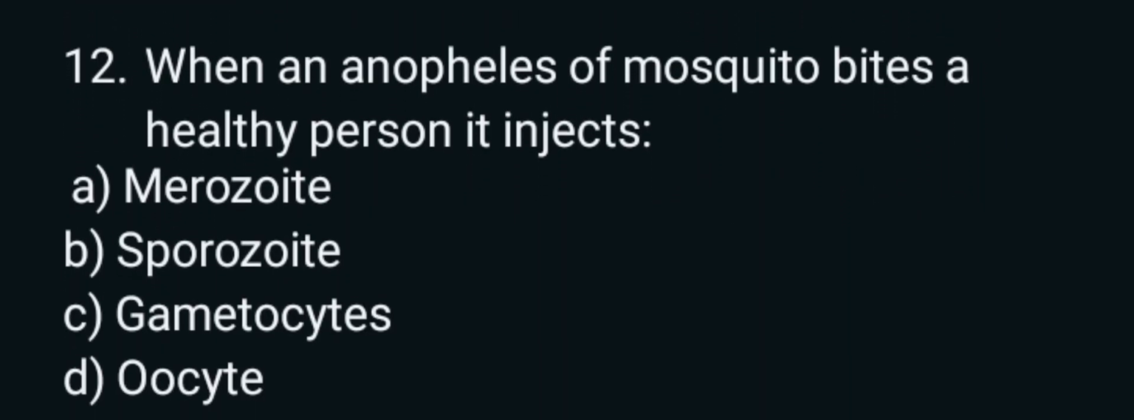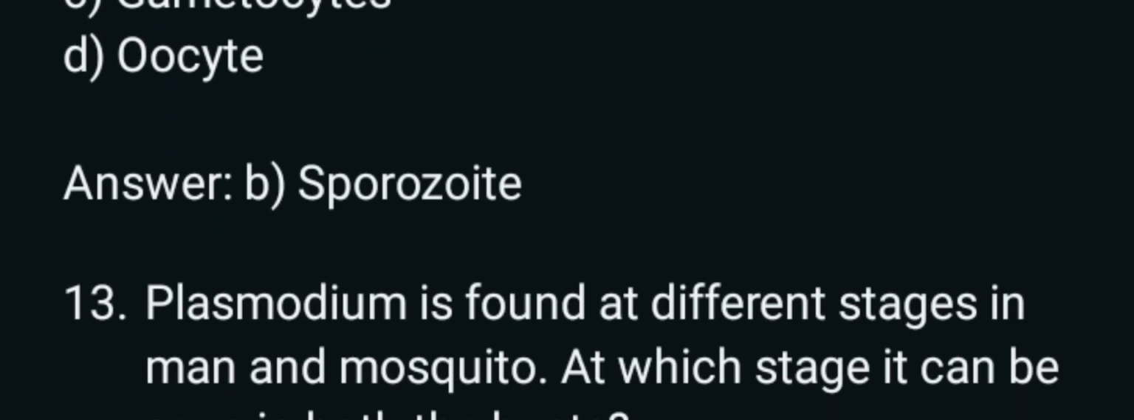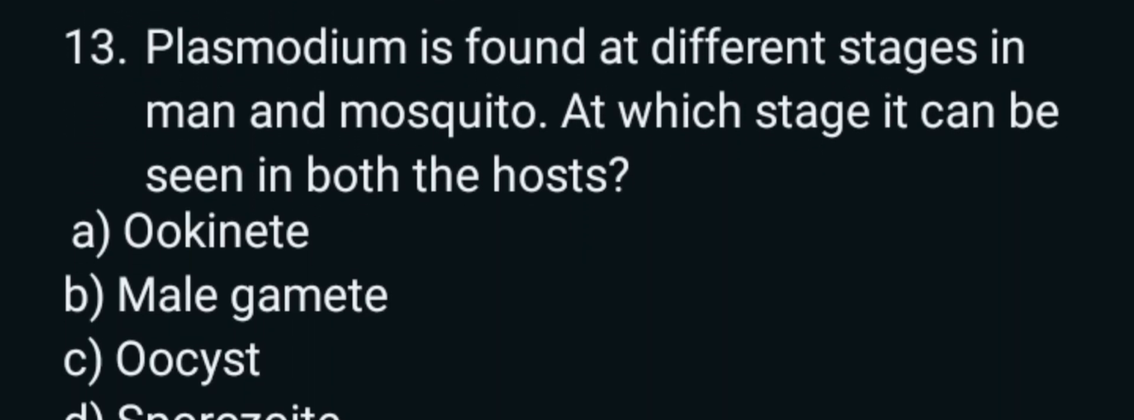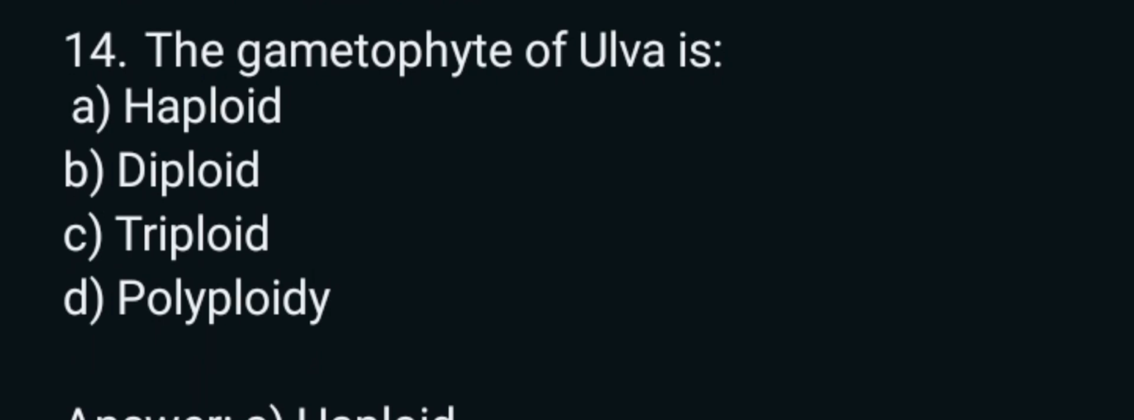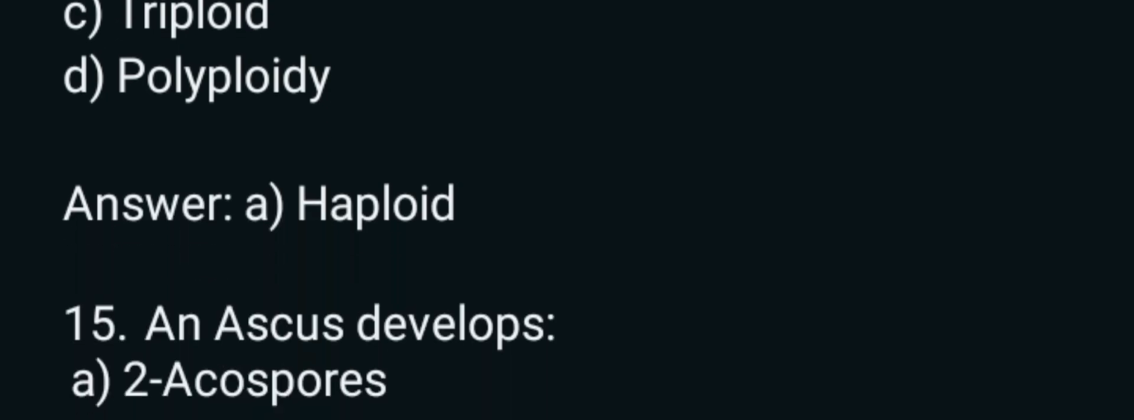12. When an Anopheles mosquito bites a healthy person, it injects A. Merozoite, B. Sporozoite, C. Gametocytes, D. Oocyst. Answer: B. Sporozoite. 13. Plasmodium is found at different stages in man and mosquito. At which stage can it be seen in both the hosts? A. Ookinete, B. Male gamete, C. Oocyst, D. Sporozoite. Answer: A. Ookinete. 14. The gametophyte of Volvox is A. Haploid, B. Diploid, C. Triploid, D. Polyploid. Answer: A. Haploid.